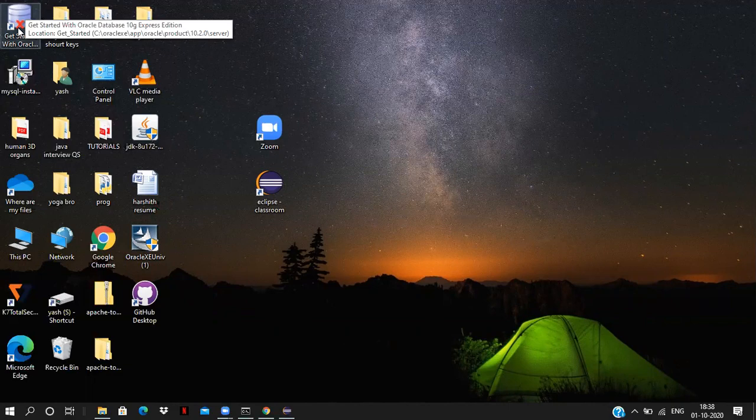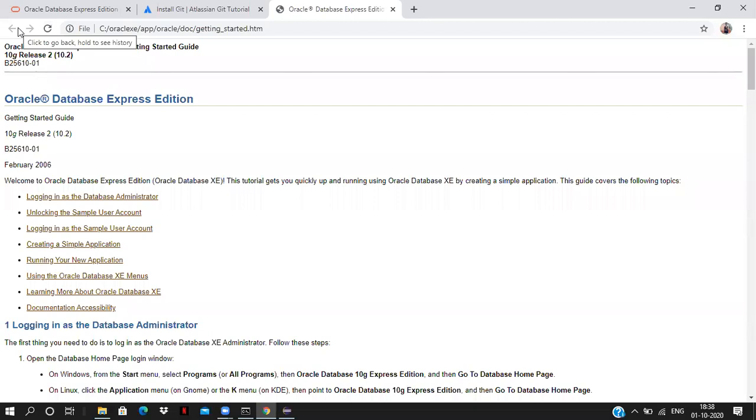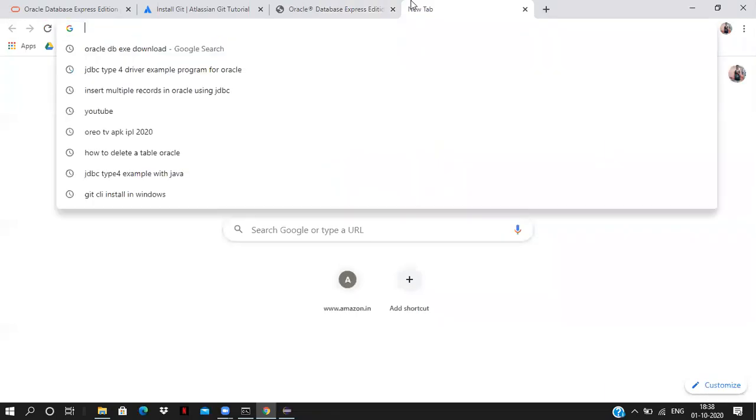If you want to launch it, just double click on it. Whenever you install the software, we get some documentation, and the documentation page will open. Now, see the Oracle database. Once I install it, if I want to create tables, insert data into a table, or update a table, we have to open the client.